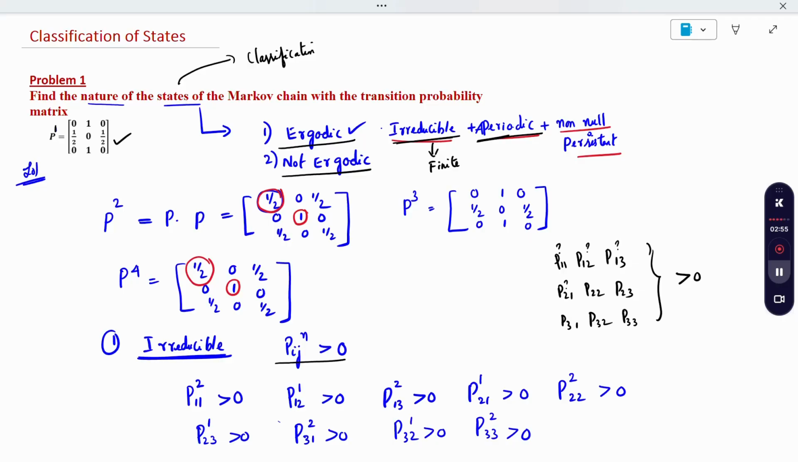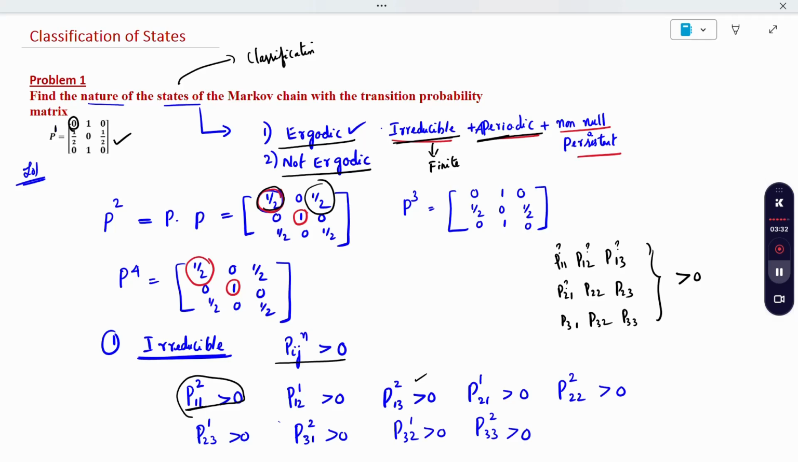For example, I have taken the first element P11. You check in the question, P11 is 0, so I should not take this. Next, in P squared, the P11 element is 1 by 2, so it is P11 power 2, which is greater than 0. That condition only I have written. In the same way, P12 power 1 itself is greater than 0. Correct. P13 when you take it is 0, so I should not take power 1. I have to go with power 2, so it is 1 by 2, yes, it is greater than 0.